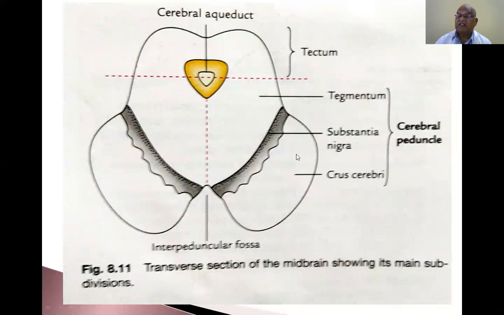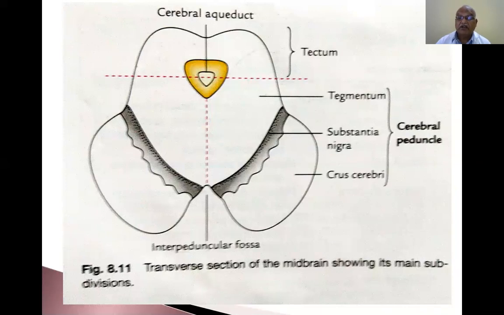Such a difference of fibers matters because involvement of the midbrain in vascular lesions is associated with which type of fibers is involved. For example, if corticospinal fibers are involved, contralateral hemiplegia occurs. If corticonuclear fibers are involved, ipsilateral paralysis occurs. So the area supplied by the concerned fibers is damaged or paralyzed, and such lesions will occur.